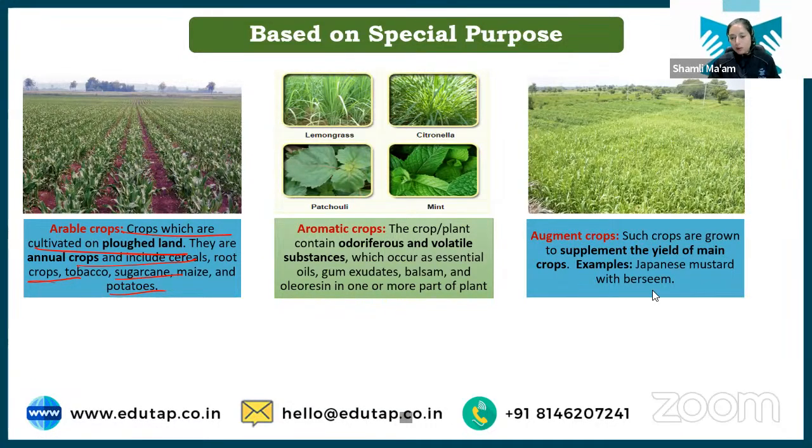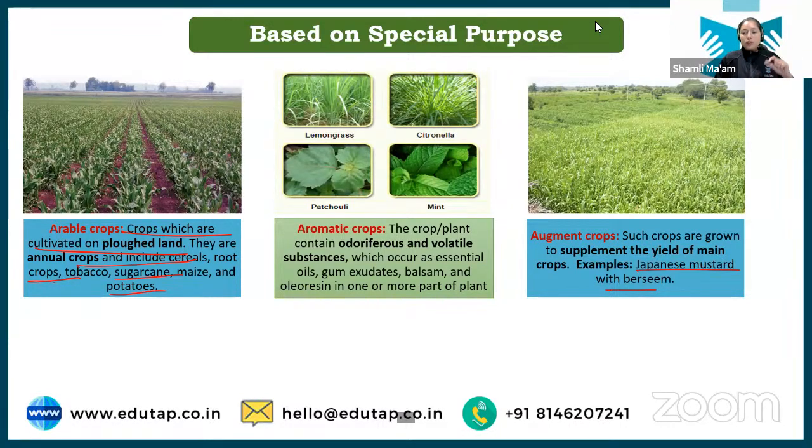Next we have augment crop. What is the meaning of augment crop? So there are a few crops which, when we grow them with some other crop, supplement the yield of the other crop. Example, as given here, Japanese mustard with berseem. So what is the meaning here? When we grow Japanese mustard along with berseem, now this berseem is a fodder crop. This was the same fodder crop which I was discussing earlier.